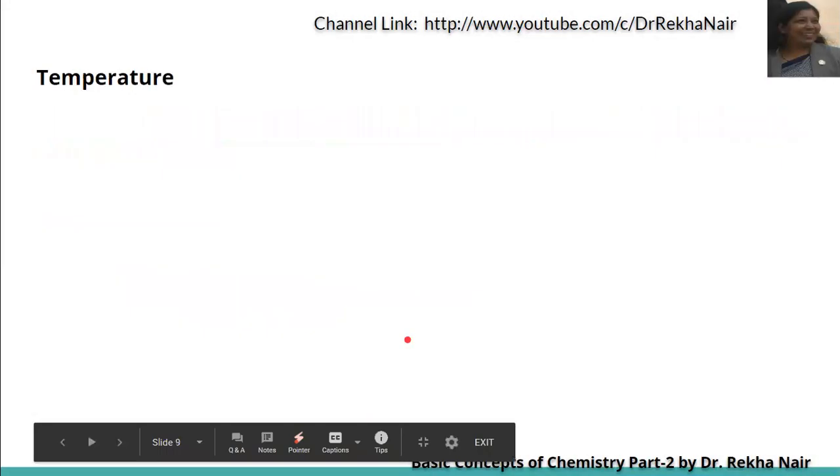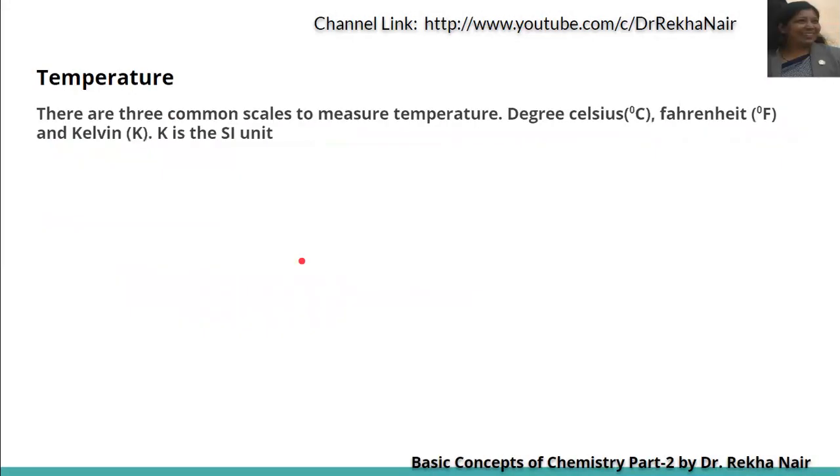The next term is temperature. There are three common scales used to measure temperature: degree Celsius, Fahrenheit, and Kelvin. Kelvin is the SI unit, and we represent it by K, as we have already discussed.